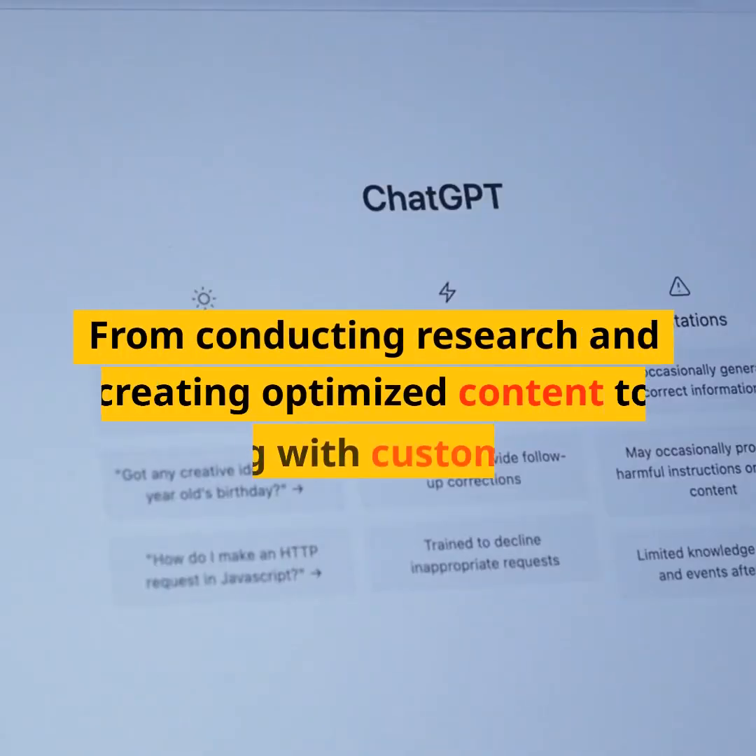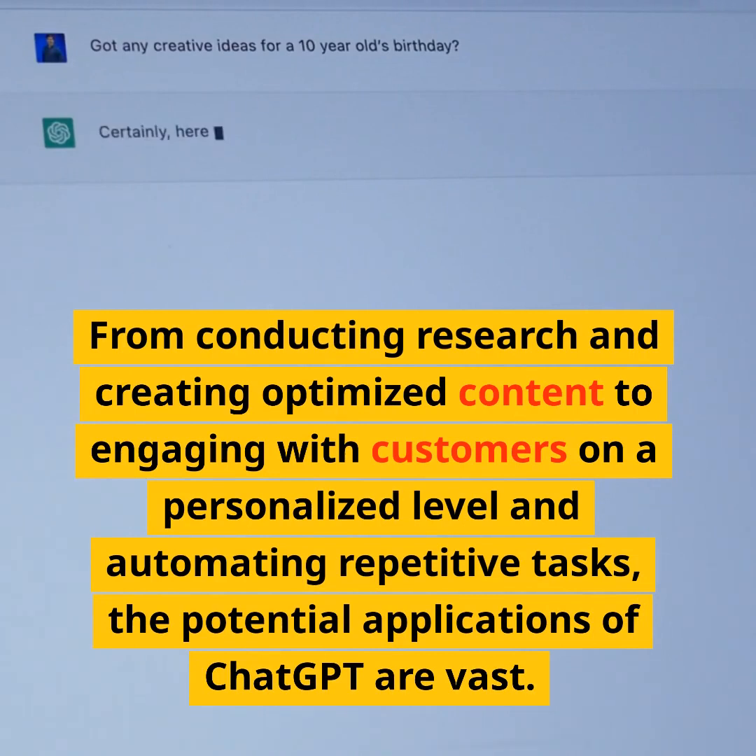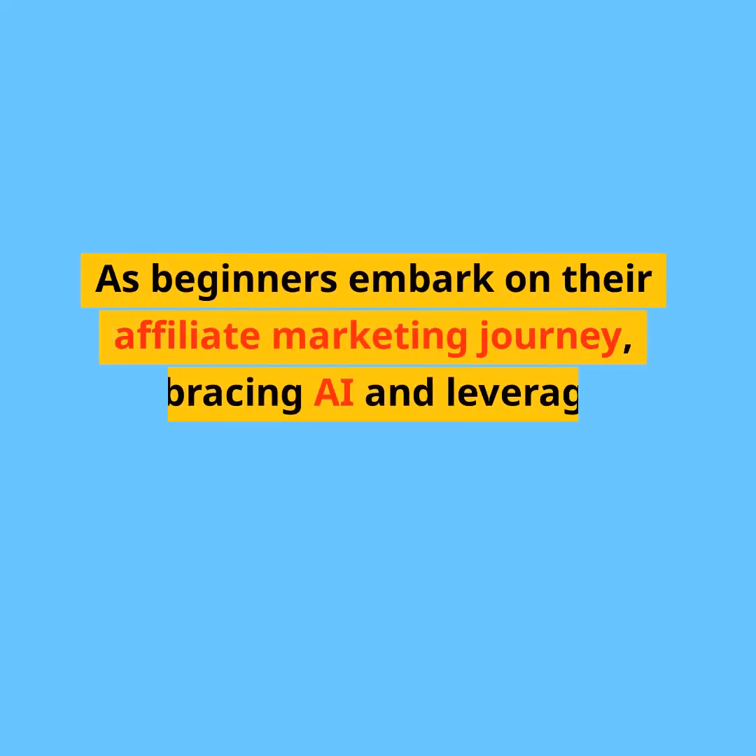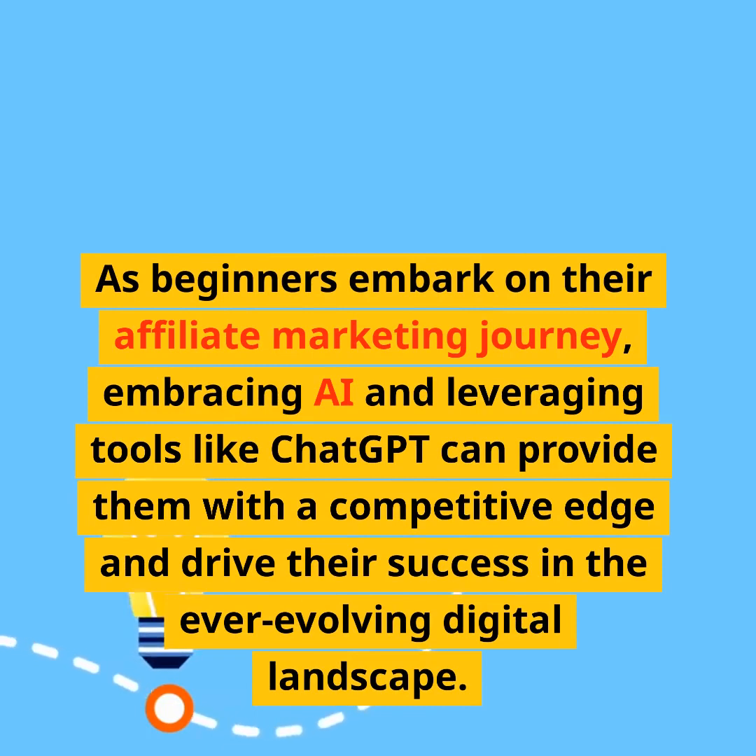Incorporating AI technology like ChatGPT into affiliate marketing can revolutionize the way beginners approach their online businesses. From conducting research and creating optimized content to engaging with customers on a personalized level and automating repetitive tasks, the potential applications of ChatGPT are vast. As beginners embark on their affiliate marketing journey, embracing AI and leveraging tools like ChatGPT can provide them with a competitive edge and drive their success in the ever-evolving digital landscape.